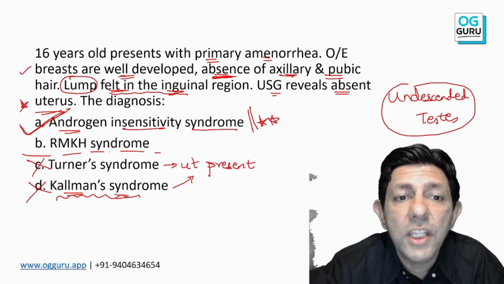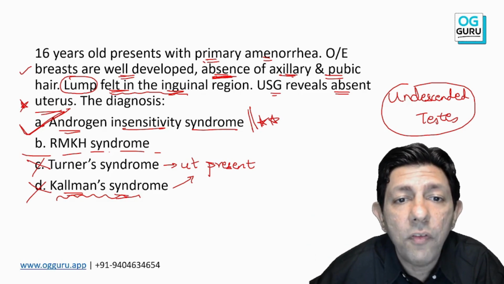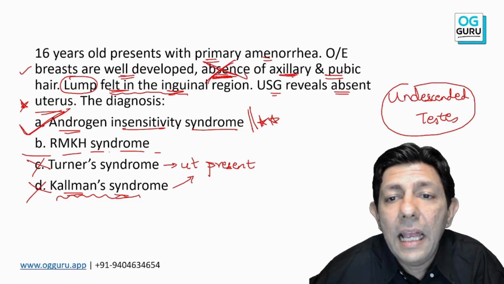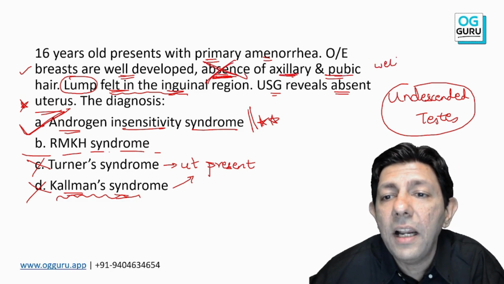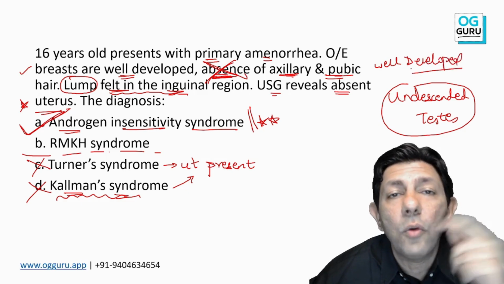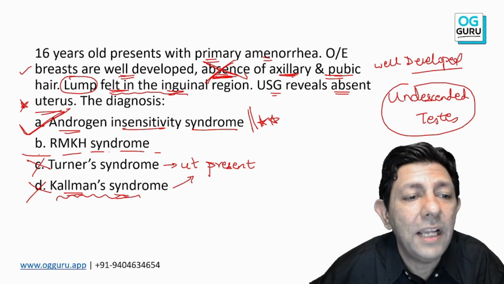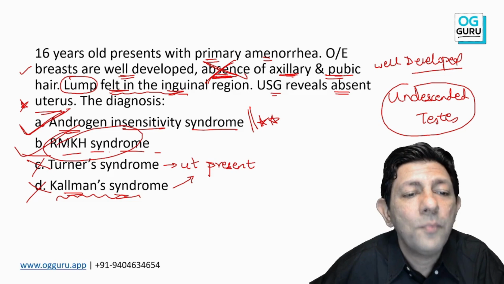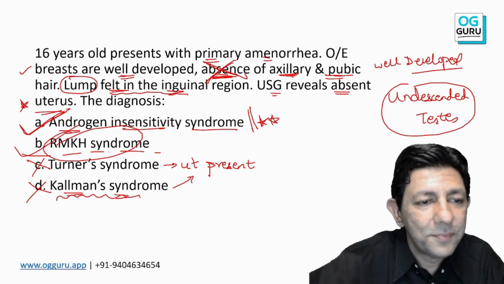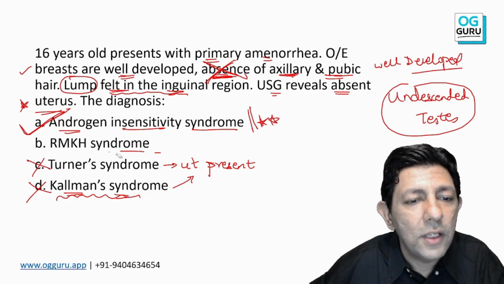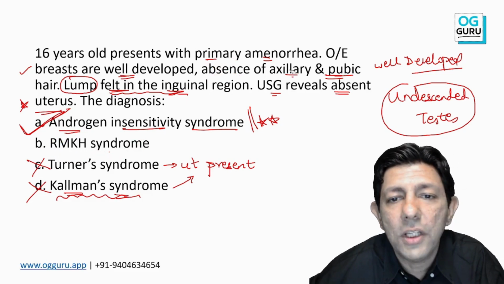Similarly, if I change one word, if instead of absence I write axillary and pubic hair well developed, now what is the answer? See how one word in the question changes the answer. Clap if you feel happy. So if axillary and pubic hair is well developed, my answer now becomes MRKH. Is it understood to all of you? This is just to show you the variations in the question.